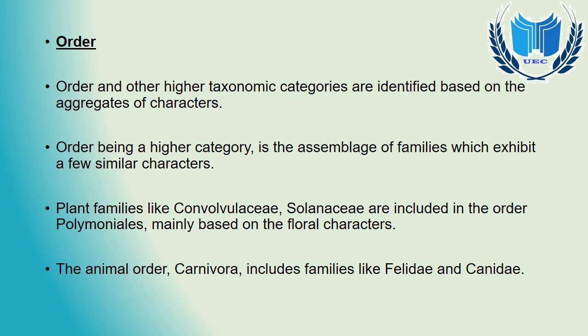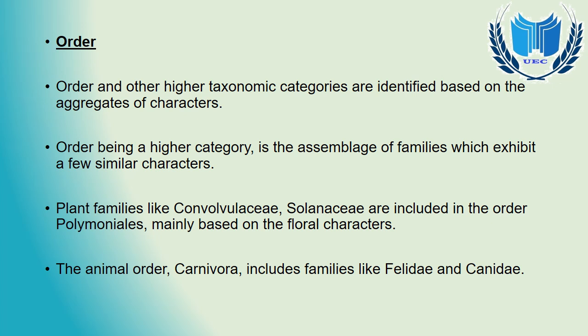Order as a higher category is the assemblage of families which exhibit a few similar characters. The similar characters are fewer in number as we go higher and higher in the taxonomical category.